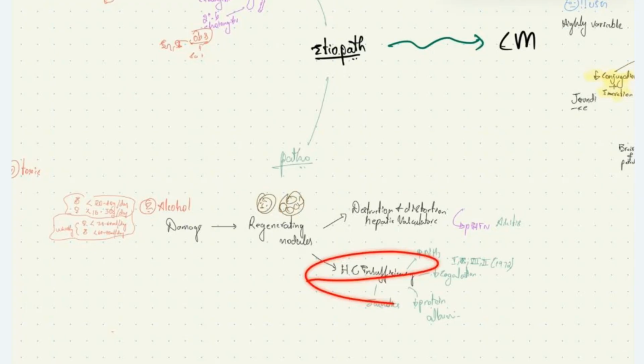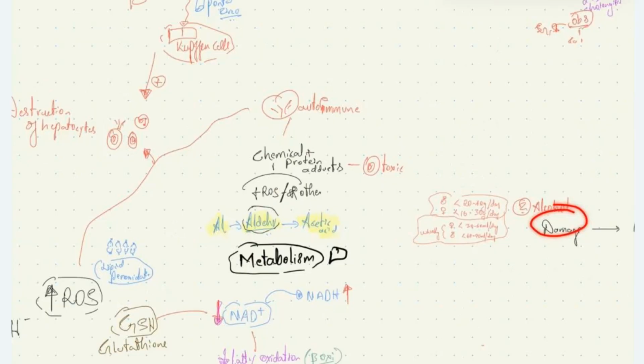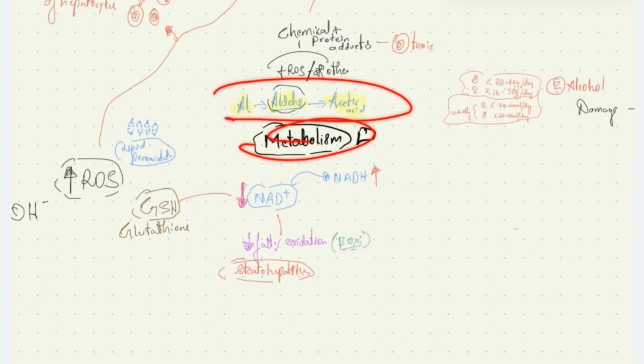Now, how does alcohol cause damage to the liver? Normally, the alcohol is metabolized to aldehyde followed by conversion to acetic acid. This aldehyde will bind with the reactive oxygen species and other proteins, forming chemical and protein adducts, which cause an autoimmune attack to the liver and also have direct toxic effects on hepatocytes. The conversion of alcohol to aldehyde and to acetic acid consumes NAD plus; it converts NAD plus to NADH.